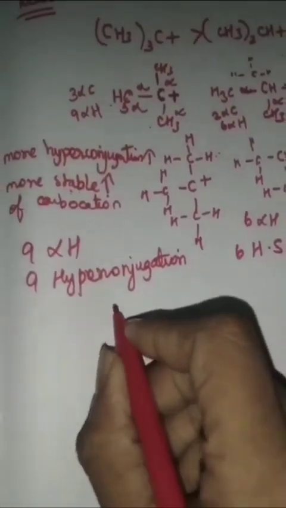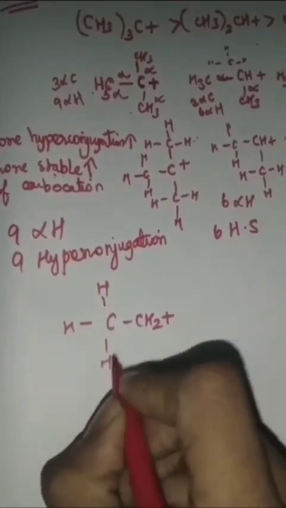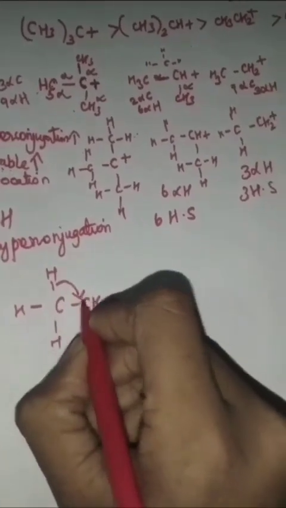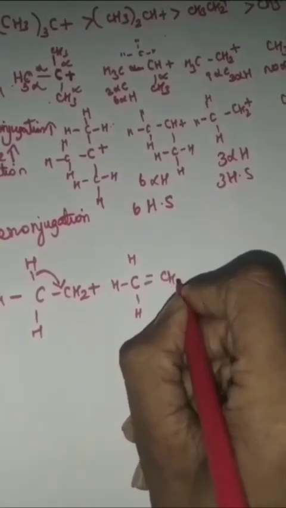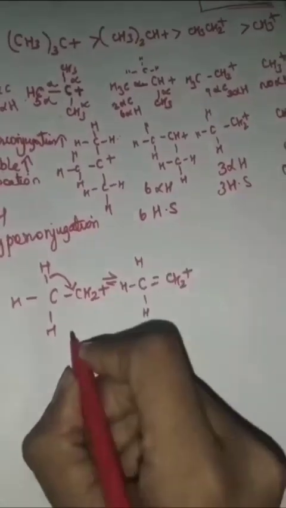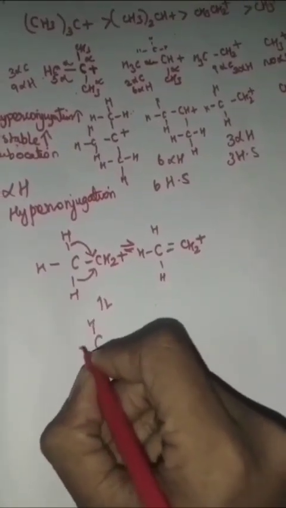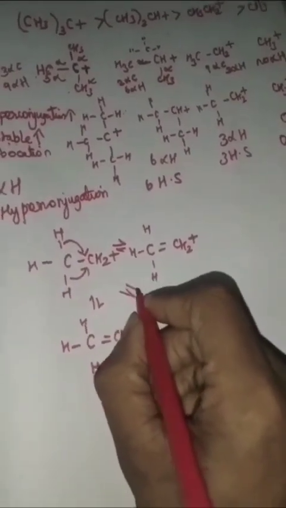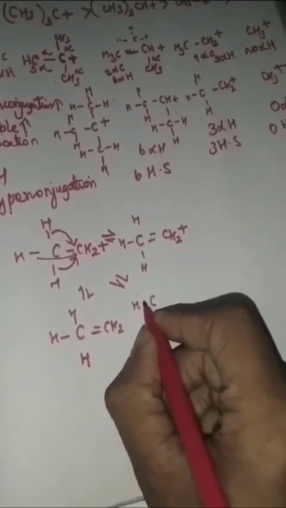I am taking a simple compound, the ethyl carbocation. This hydrogen bond alone will go, and the hydrogen will look like this. This is one resonance possibility. Next, what happens? This bond will go here, and this hydrogen will look like this with no bond. And what is the other possibility? This will go there and become like this.